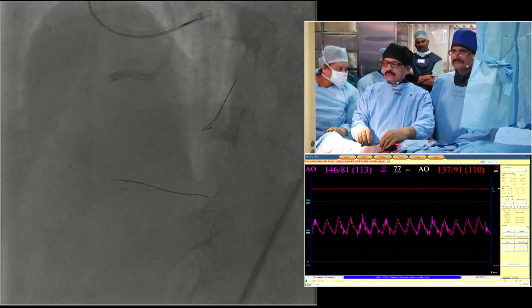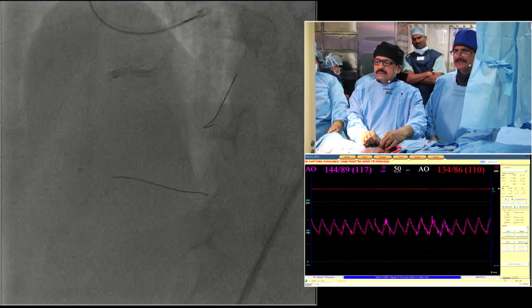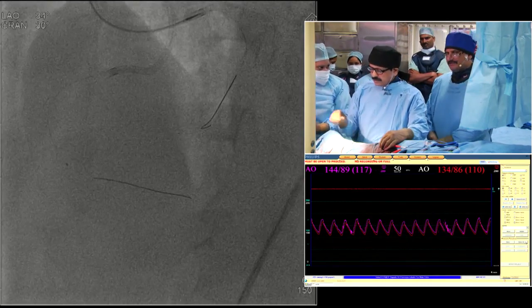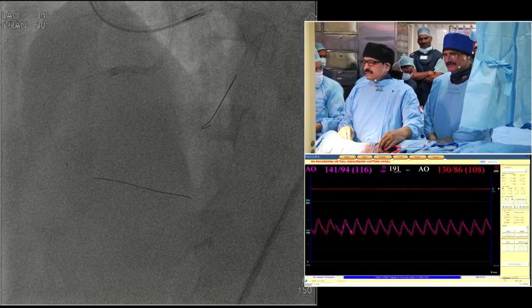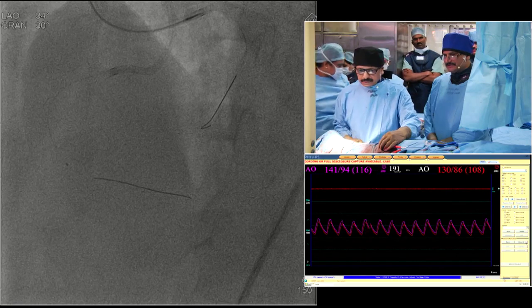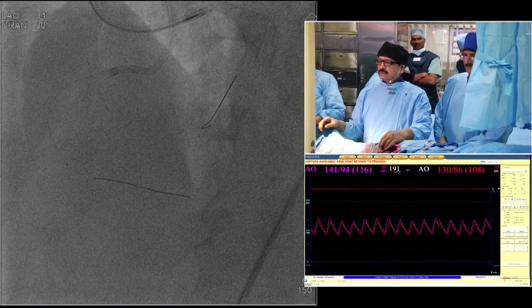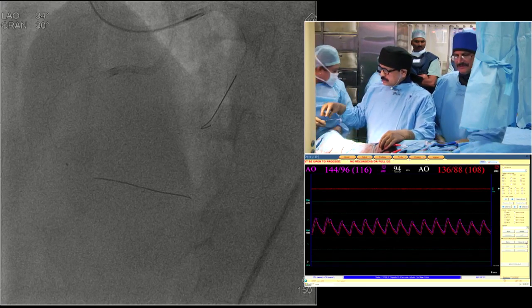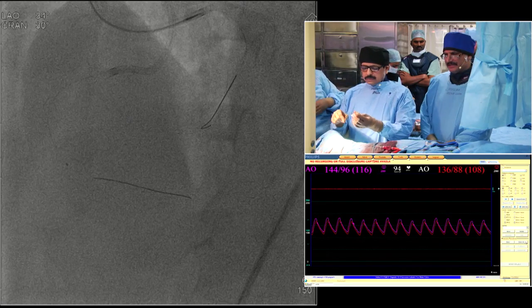The cause of the difficulty of antegrade wiring is the bending, correct? Yes, exactly. It's a bending actually. Prior to the cap, a small bend was there, so the wire may be directed towards the non-tapered side, and distal branching is there, PLV and PDA with a very small stump. So that's why our intended strategy was primary retrograde.